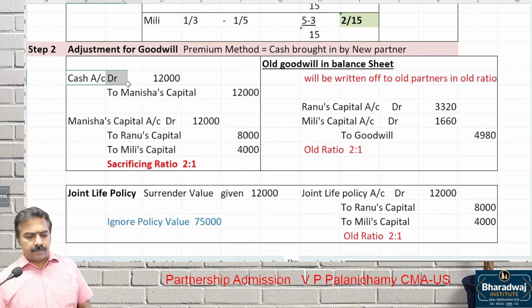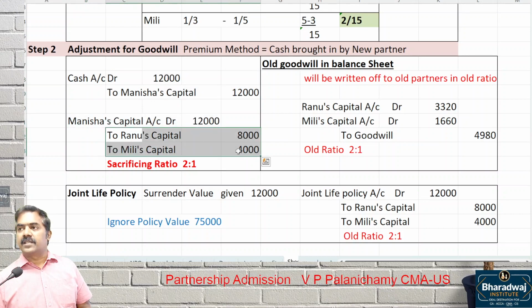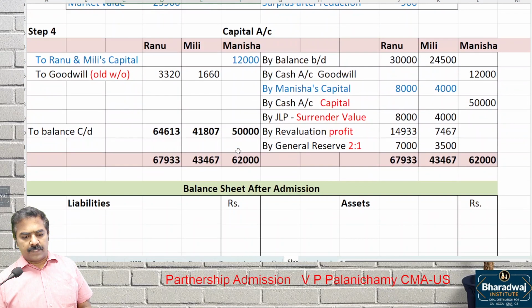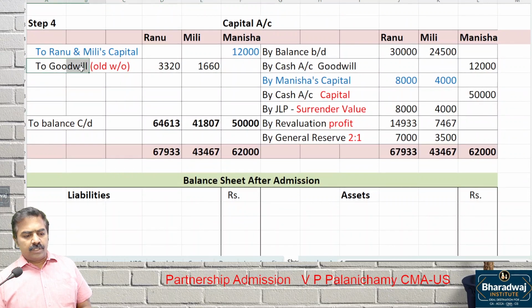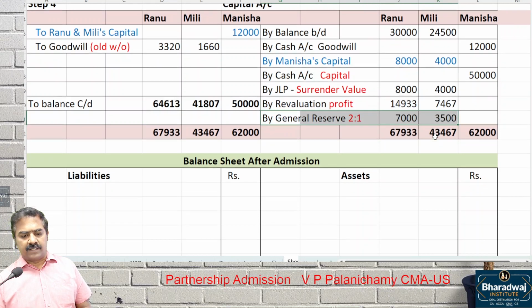Cash account debit to Manisha's capital first. Then Manisha's capital 12,000 to the other two partners, 8,000 and 4,000. Then old goodwill written off for Ranu and Millie: Ranu and Millie's capital account debit to goodwill account. Then cash brought in for capital will stay as your capital. Whatever cash was brought in for capital will be the closing balance. Joint life policy surrender value, revaluation profit, general reserve are transferred to old partners.